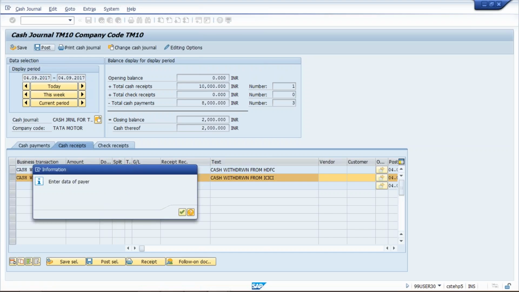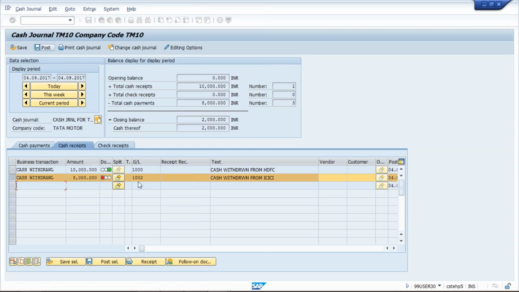Press enter. So now see, it got posted. Again, the balance has been maintained, and that is 10,000 rupees. And the correct GL has been taken by the system. We have entered it manually.